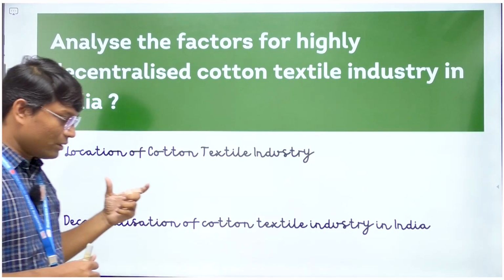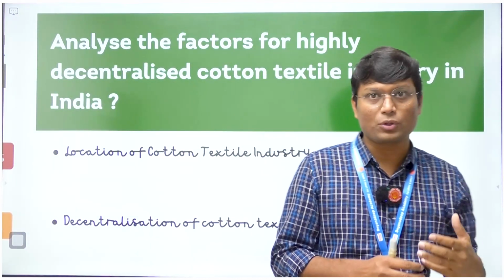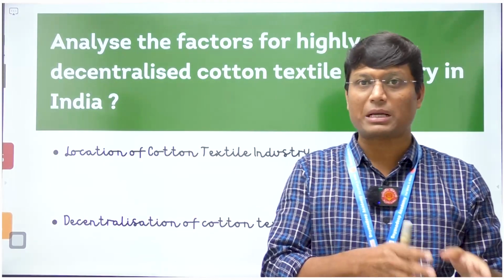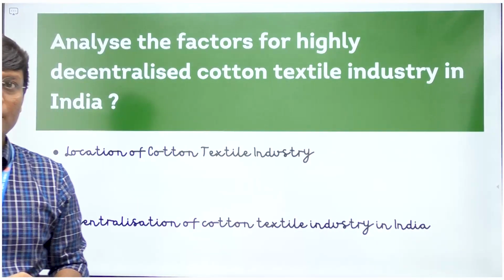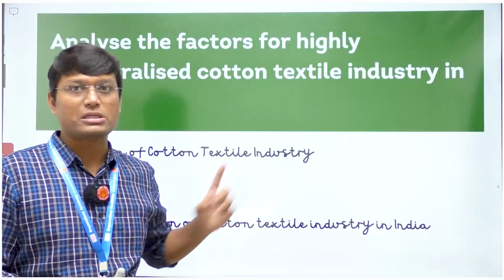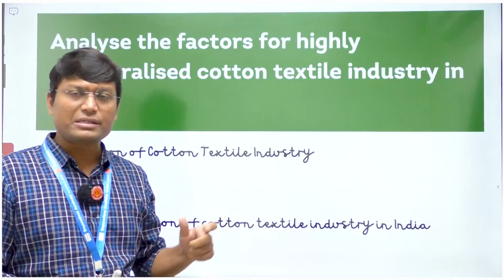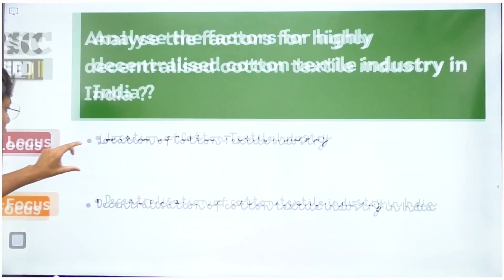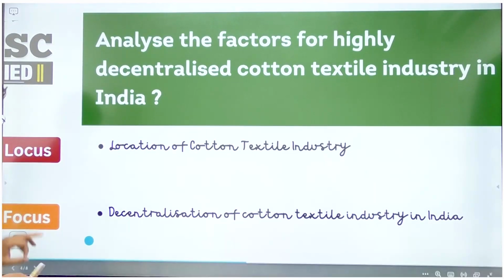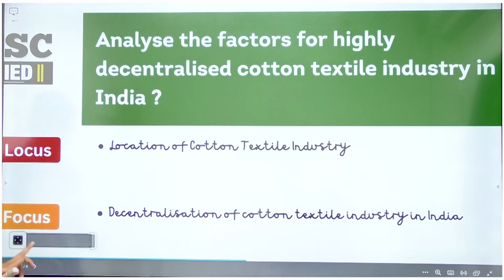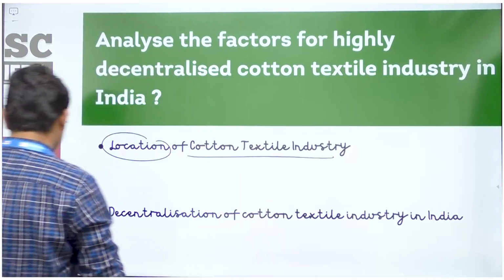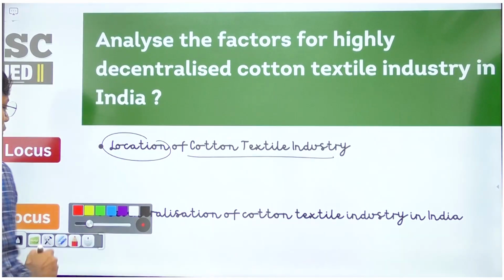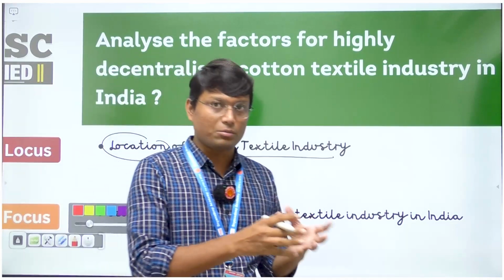If you look at the topic in mains, there is a topic on industrial location of primary, secondary and tertiary industries in India and around the world. And on that particular topic, you can see this particular question. Now let us see the context or locus of the question. Locus is very simple. It's all about the location of cotton textile industry, or the way the location of cotton textile industry is determined.